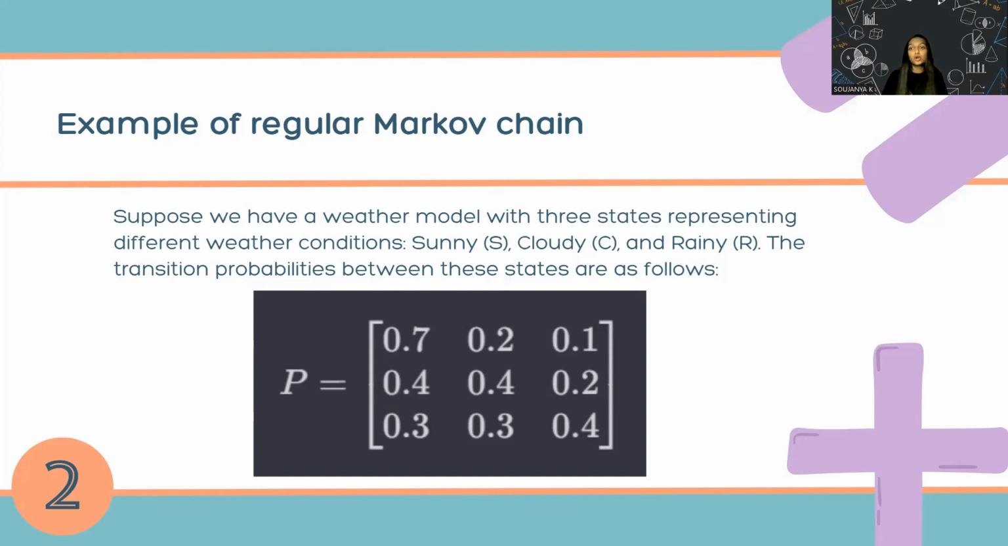When you come to the second row, 0.4, 0.4, 0.2, it represents that the present day is cloudy and the probability of the next day being sunny, cloudy, and rainy. That is 40% sunny, 40% cloudy, 20% rainy. And in the next row, 0.3, 0.3, 0.4, the present day is rainy and the next day is sunny with 30%, cloudy with 30%, or rainy with 40%. This is an example of a regular Markov chain.